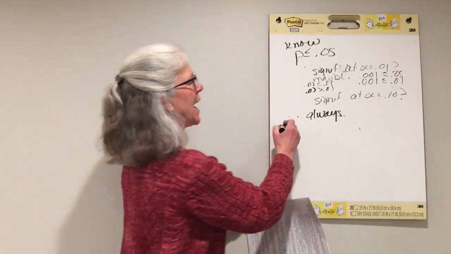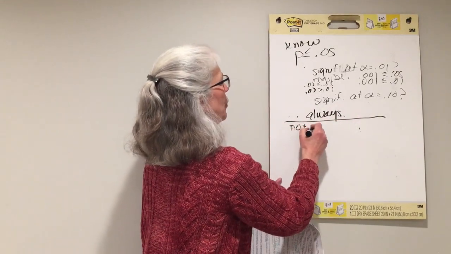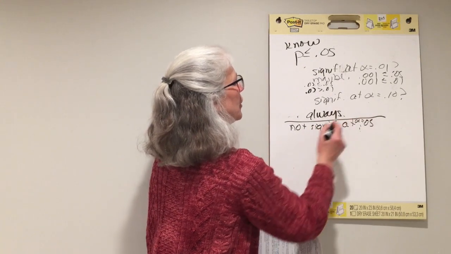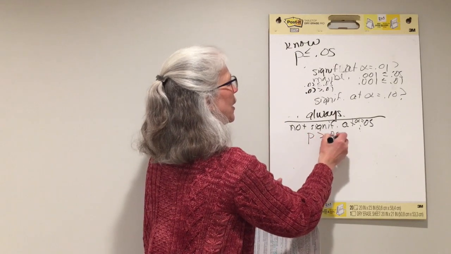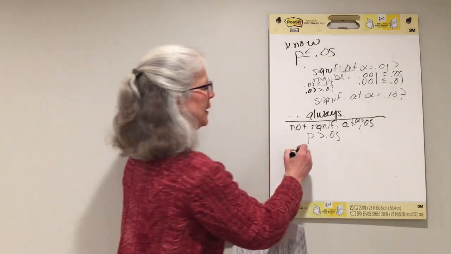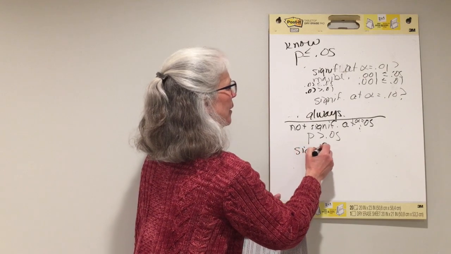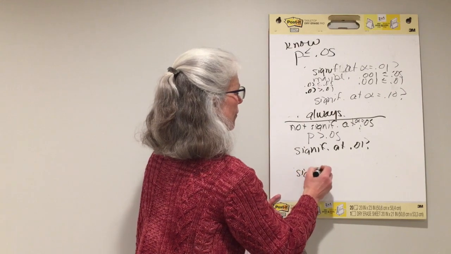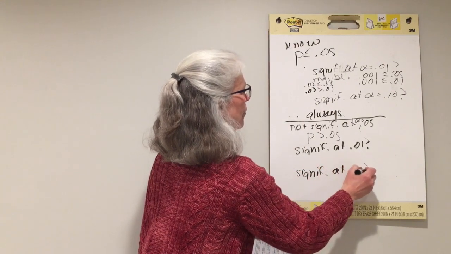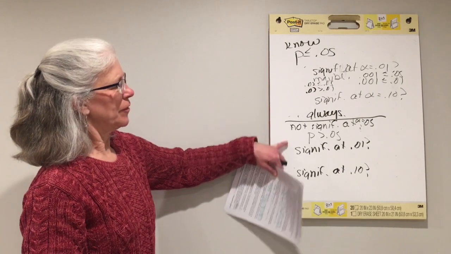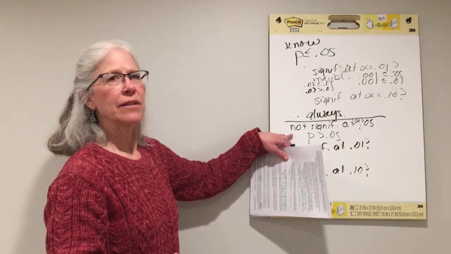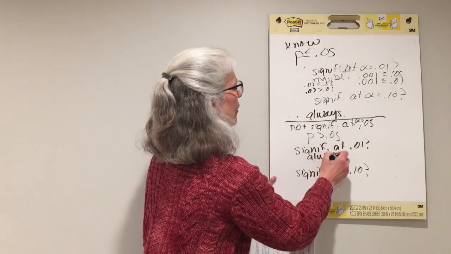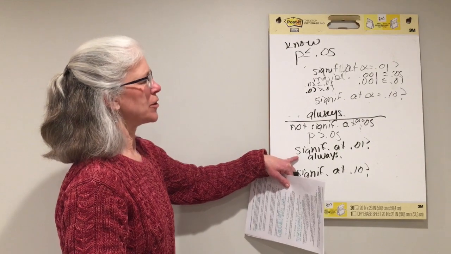What if all we know is that it's not significant at 0.05? At alpha equal to 0.05. Well, then we know that p is greater than 0.05. Well, now what do we think? Is it significant at 0.01? And what about 0.10? Well, now this is the easy one. If our p-value is greater than 0.05, it has to be greater than 0.01. If p is greater than 0.05, it's always greater than 0.01.